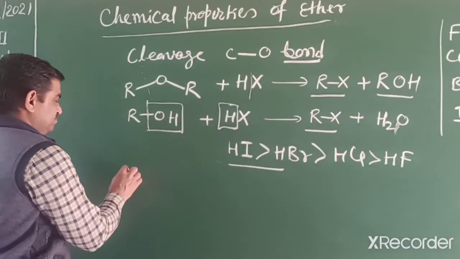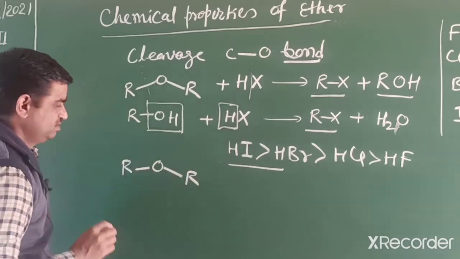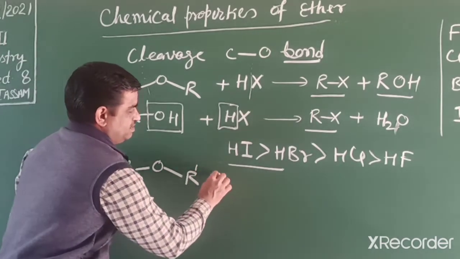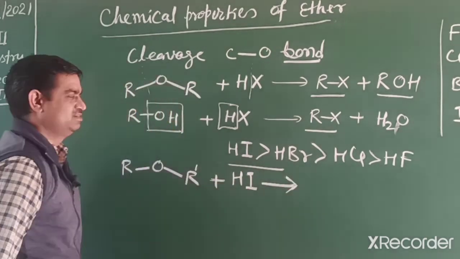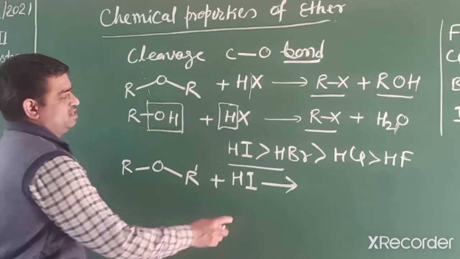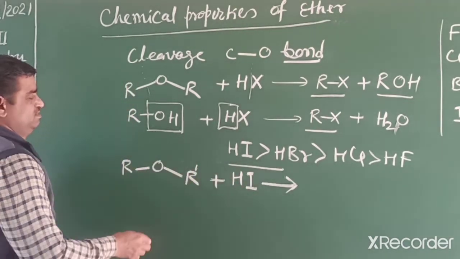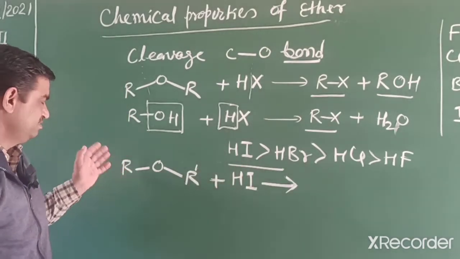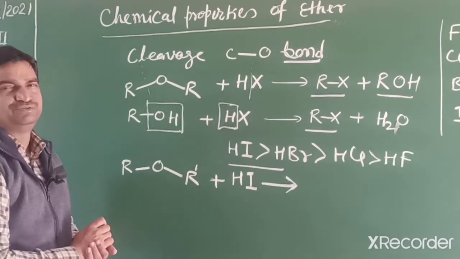And another point: if the two R groups are different, we can represent one by using a dash, and then react it with hydrogen iodide as an acid. So what happens? Which side does iodide attach? If we use 1 mole, then the iodide ion attaches to the side where the alkyl group is smaller in size or less substituted.